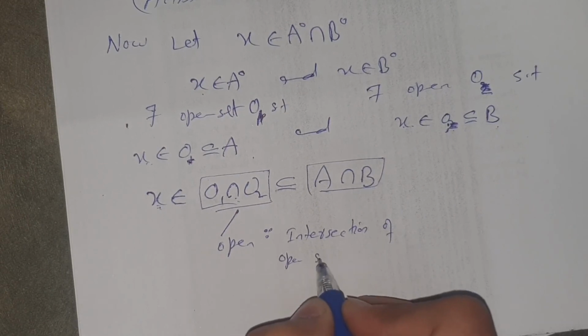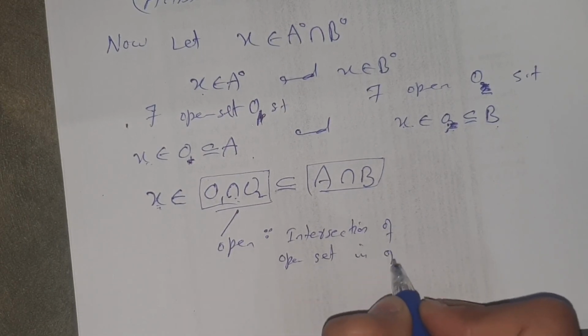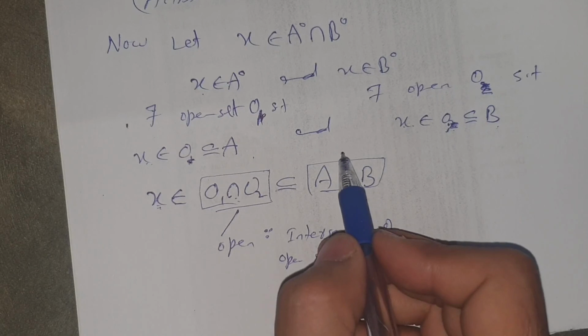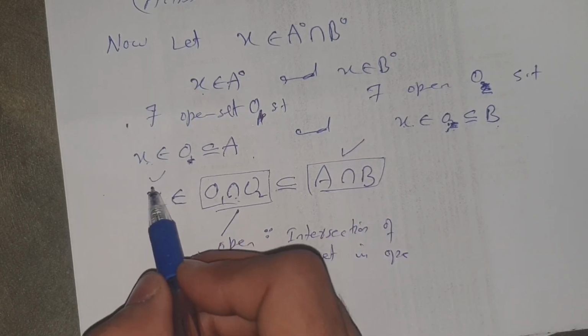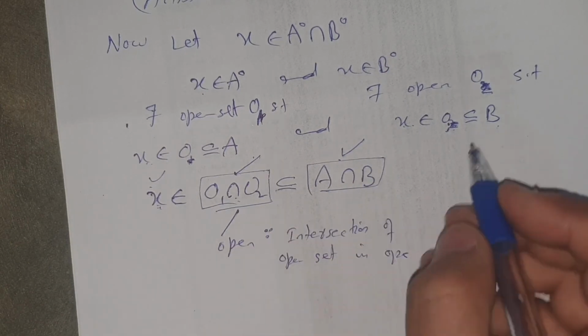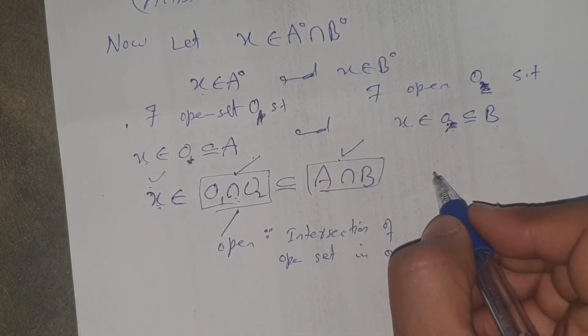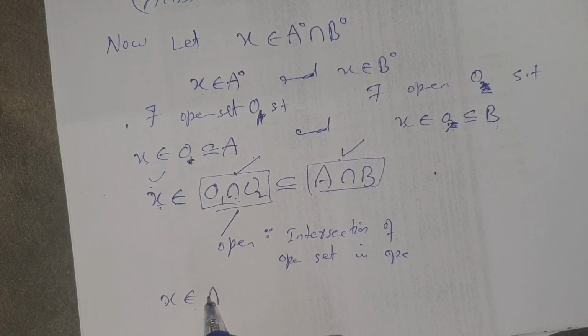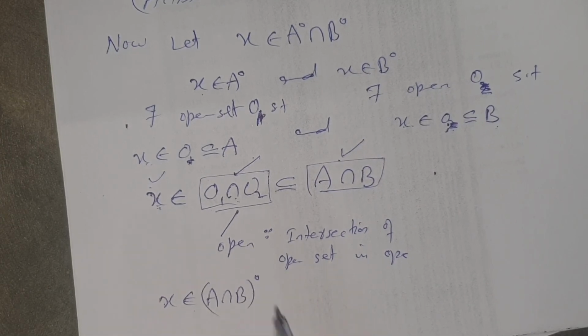open sets is open. As you know, this is a set and this is an element, and between this set and this element there is an open set. So this becomes the definition of interior: x belongs to A intersection B whole interior.